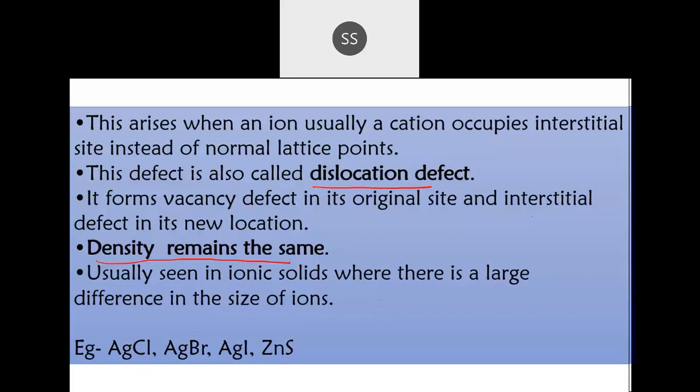But remember AgBr: due to its radius ratio, it shows both defects. This is one compound which shows a Schottky defect as well as a Frenkel defect. They can ask you this, or one question which can be expected in your exam is which crystal will show both defects. It is AgBr which can show both defects. That's because of its radius ratio, which is intermediate. It's neither a very large difference nor very small. If it comes out almost intermediate, then it can show both defects.